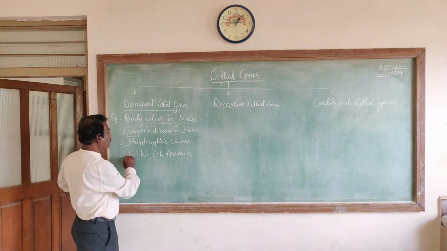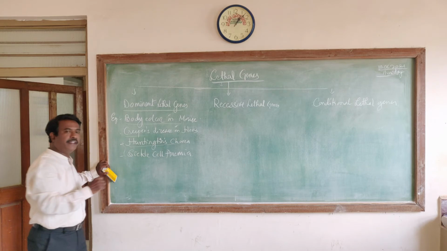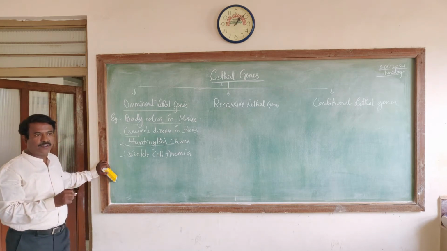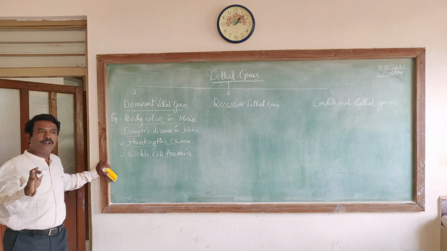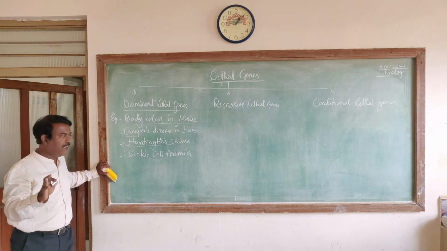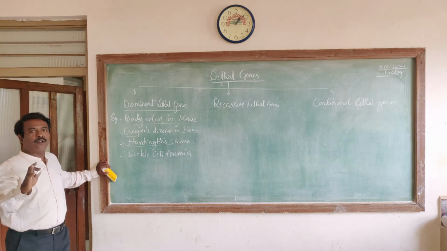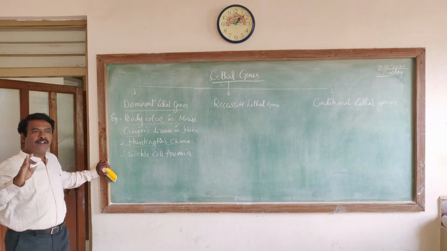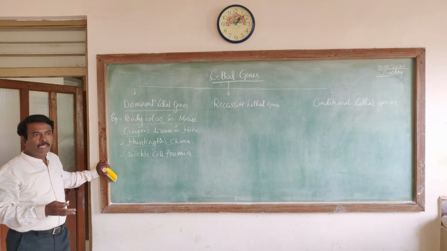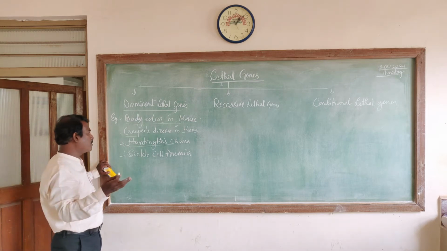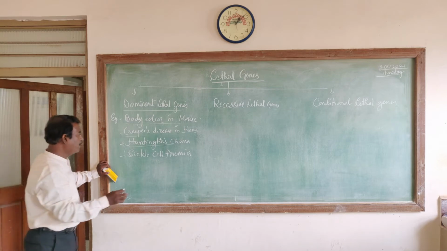Then similarly in case of man, Huntington's chorea. Huntington's is a kind of neurological disorder where the muscular movements will be affected severely and will go out of control, and gradually there is a degeneration of the nerve tissue, that is something like the neurons or the nuclei in brain.